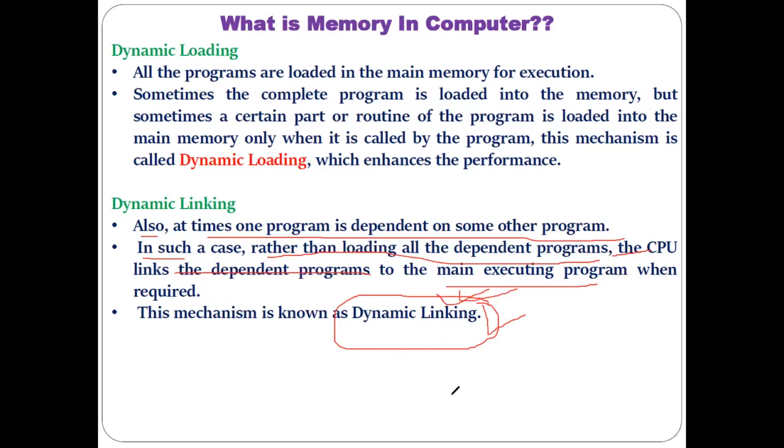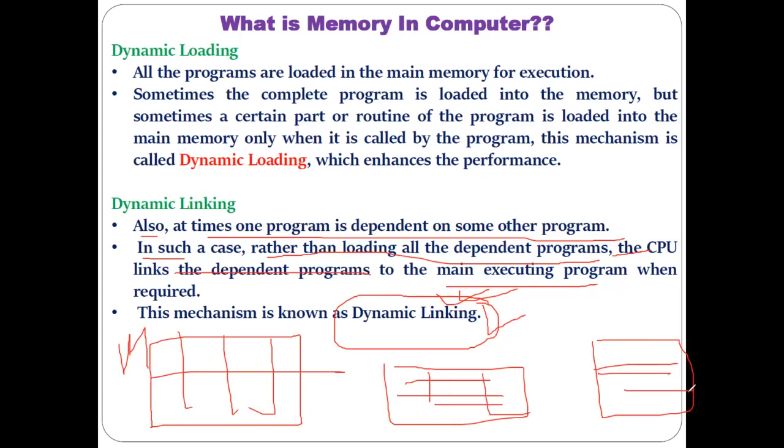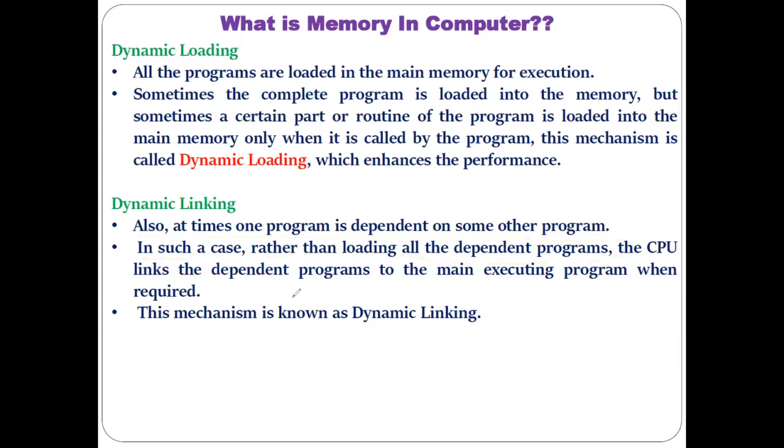So if I say, like, this is your main program as I told you, and on this main program there are some other programs, like these small programs, which are dependent programs. Linking of these dependent programs with the main program is called dynamic linking, and accordingly the CPU calls these dependent programs whenever required. So that is the part related to loading and linking related to memory.